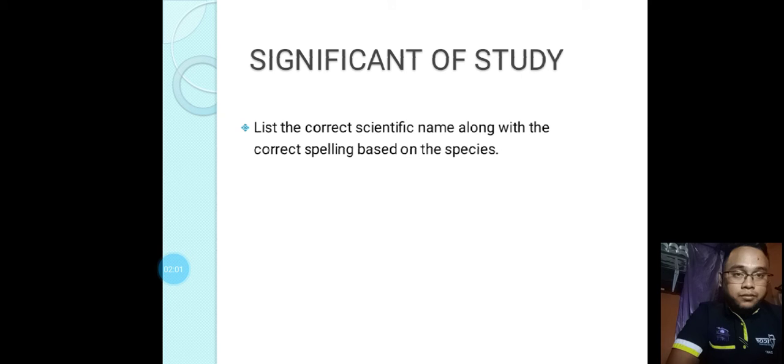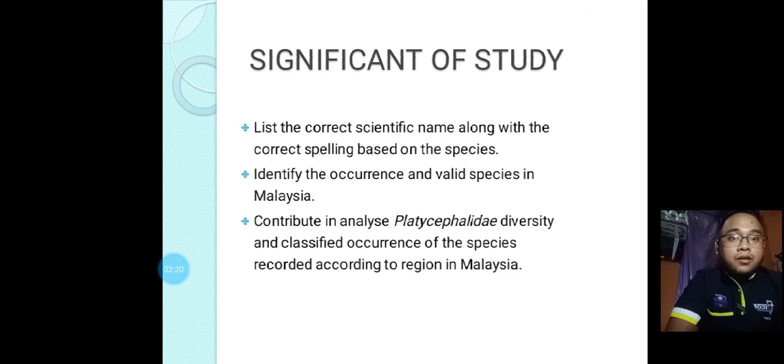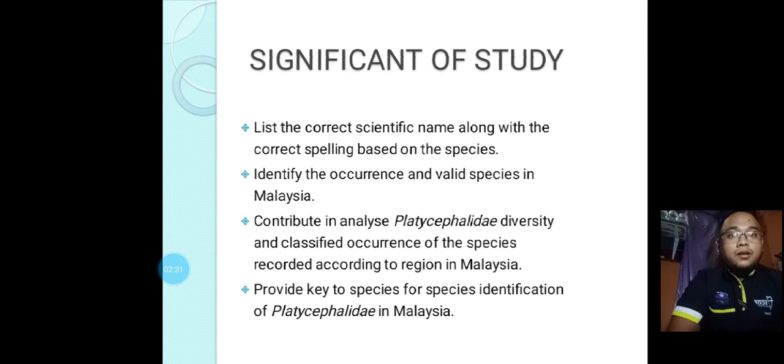For the significance of study, first, list the correct scientific name along with the correct spelling based on the species. Identify the occurrence and valid species in Malaysia. Contribute in analyze Platycephalidae diversity and classify occurrence of species recorded according to region in Malaysia. Provide key to species for species identification of Platycephalidae.